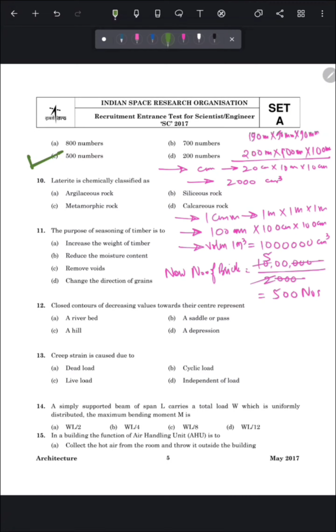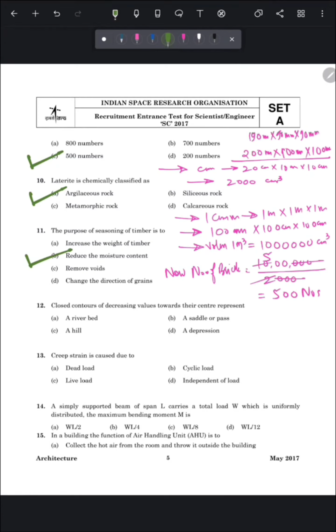Question number 10 is: laterite is chemically classified as. The correct answer of this question is option number A, argillaceous rock. Now move to the next question. The purpose of seasoning of timber is to, so timber को हम generally season करते हैं to remove its moisture content. So the correct answer will be option number B, reduce the moisture content.